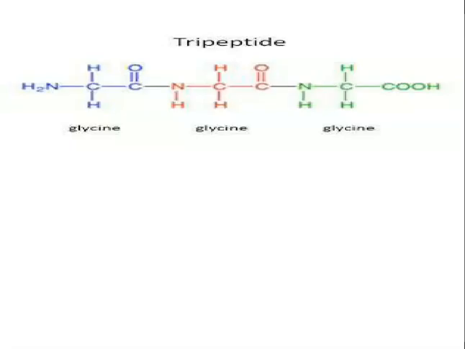But what is a protein? A protein contains more than 100 amino acids. So polypeptides are simply the peptides containing up to 100 amino acids, whereas proteins contain more than 100 amino acids.